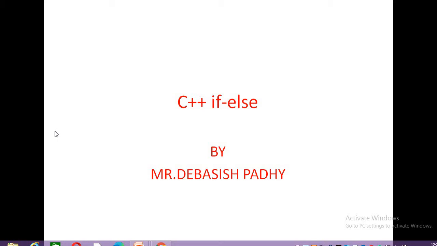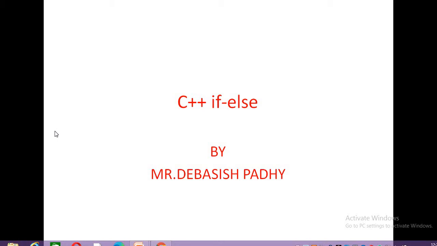In the last class, we have discussed the expressions present in C++. Today we will discuss different types of control statements present in C++. So the first control statement, and the simple control statement present in C++, is the if-else statement. You have already studied in your C programming language what generally an if-else statement is.